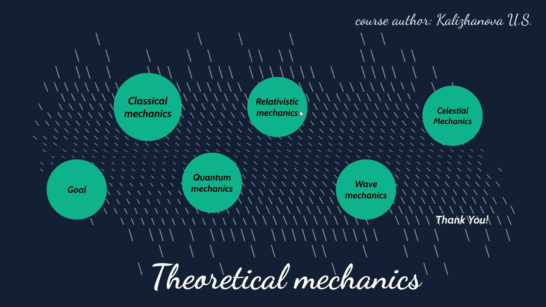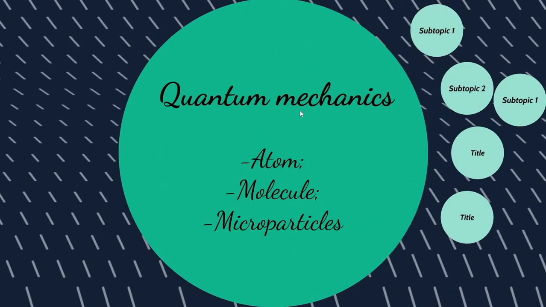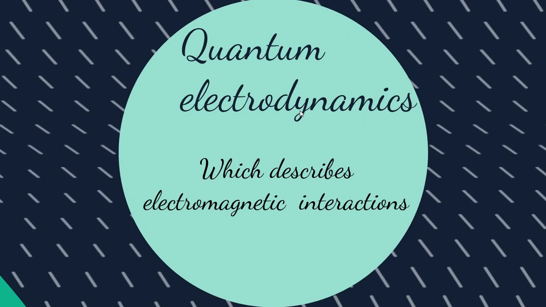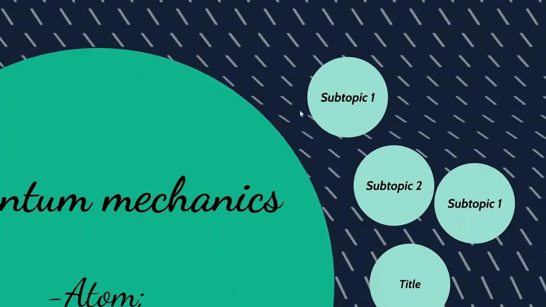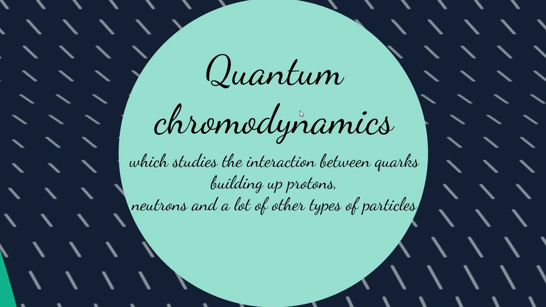The next branch of mechanics is quantum mechanics. It covers mechanics related to atoms, molecules, and all the microparticles. Quantum electrodynamics describes the electromagnetic interactions between the particles that were mentioned before. Quantum chromodynamics studies the interaction between quarks, building up protons, neutrons, and a lot of other types of particles.